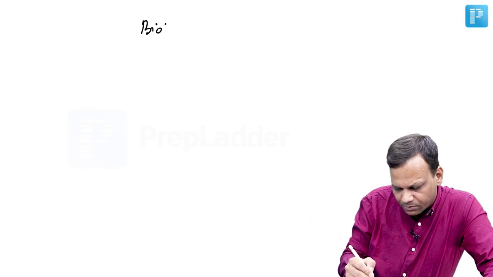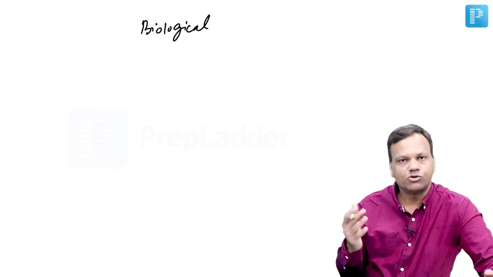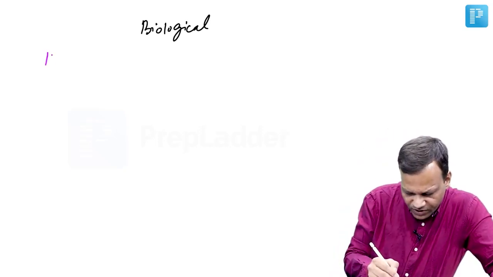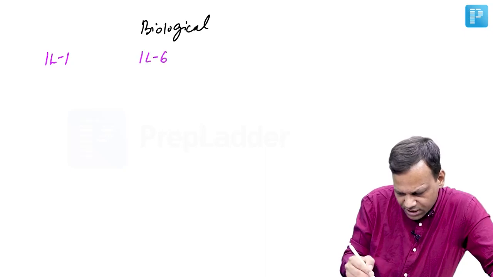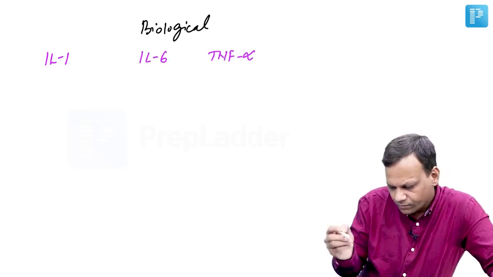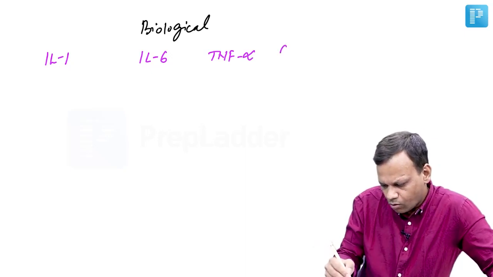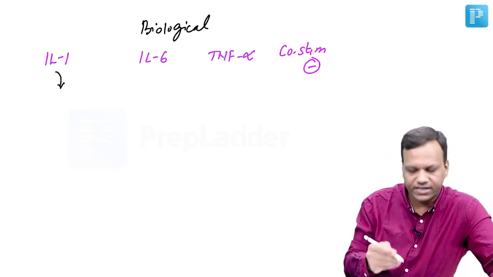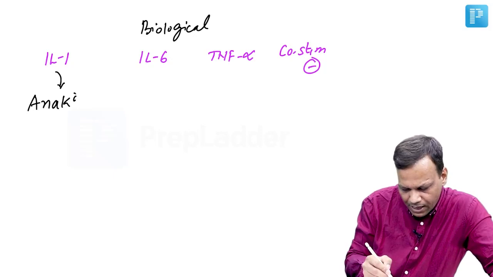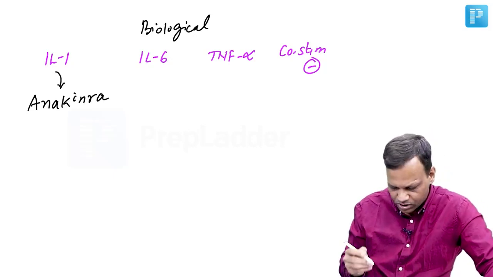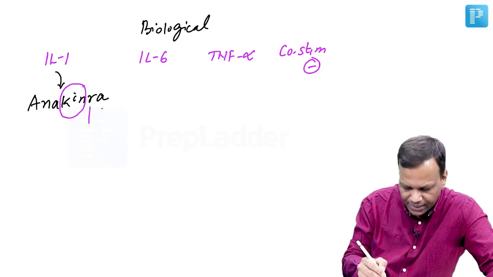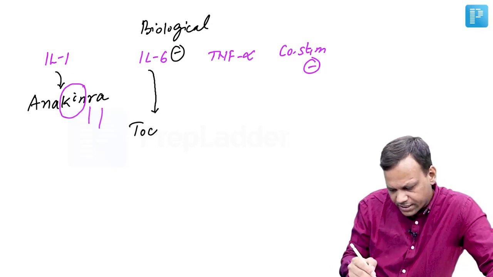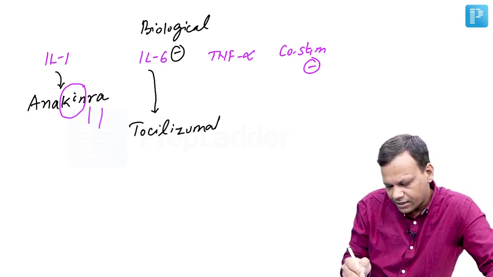Then moving to biological DMARDs. We have mainly 4 types, targeting the culprits in rheumatoid arthritis. We can target interleukin 1, interleukin 6, TNF alpha, and the last one is co-stimulation inhibitor. The drug which is an antagonist of the interleukin 1 receptor is anakinra. The name says it: kin means interleukin receptor antagonist. Then we have drugs which inhibit interleukin 6. These include tocilizumab and sarilumab.